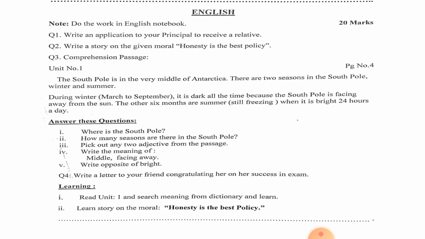Question number 1 is write an application to your principal to receive a relative. Question number 2 is write a story on the given moral, honesty is the best policy. Question number 3 is a comprehension passage from your book, from unit number 1. The passage is written in the May task, and after the passage there are 5 questions for you. You will read the passage and attempt these 5 questions. Question number 4 is write a letter to your friend congratulating her on her success in exam. So these are the 4 questions which you will write in your neat notebooks.